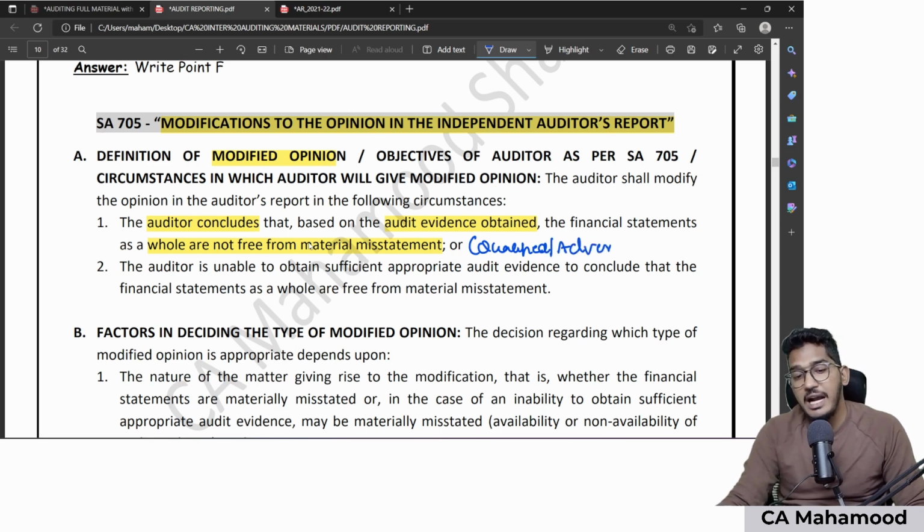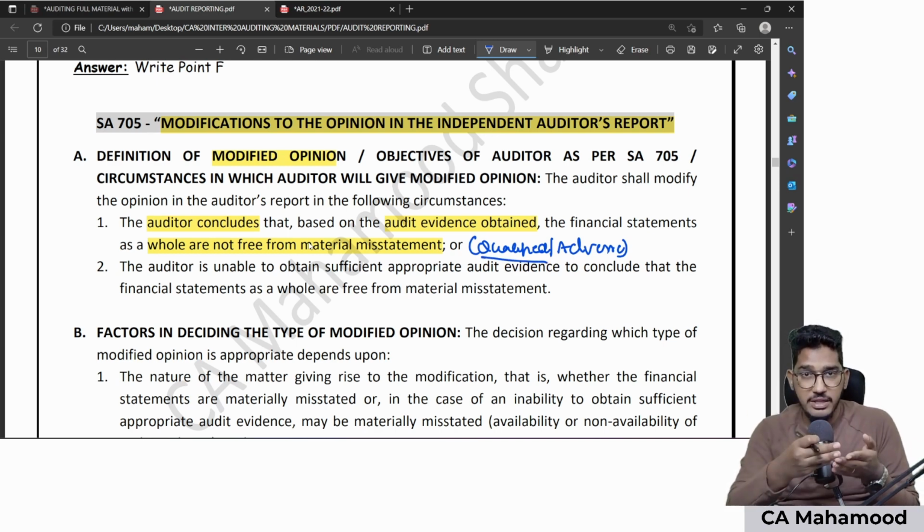Sir, why qualified or adverse, sir? Why? Because since you have evidence, if you concluded that financial statements contain misstatement which is only material but not pervasive, then I will give qualified. In case I have concluded financial statements contain a misstatement which is material and also pervasive, then I will give adverse. So the first point will take into its perspective qualified as well as adverse.